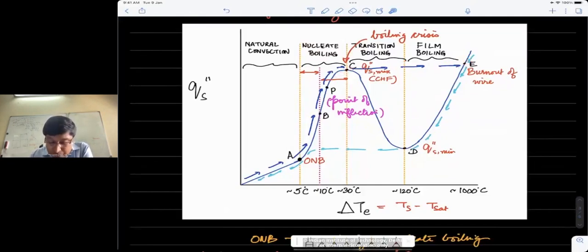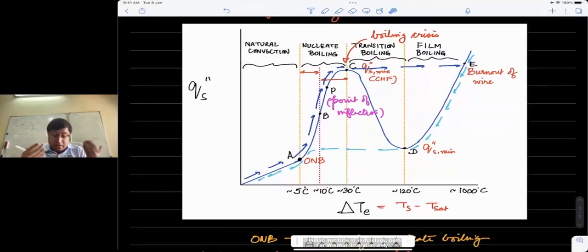Let me also say a few words about the reason you jump from C to E suddenly. Beyond point C, the vapor blankets the surface, and the vapor is not a good conductor of heat, because of which the heat flux being supplied to the surface can no longer reach the liquid.